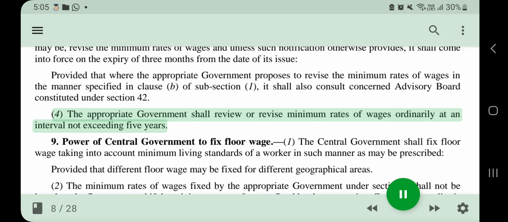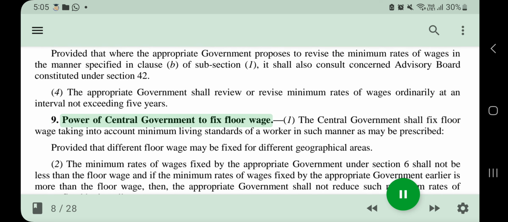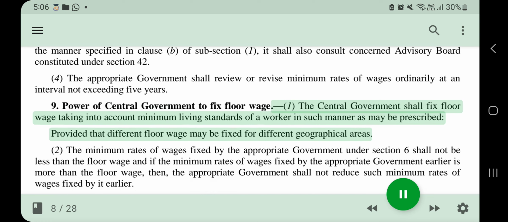4. The appropriate government shall review or revise minimum rates of wages ordinarily at an interval not exceeding 5 years. 9. Power of central government to fix floor wage. 1. The central government shall fix floor wage taking into account minimum living standards of a worker in such manner as may be prescribed, provided that different floor wage may be fixed for different geographical areas.